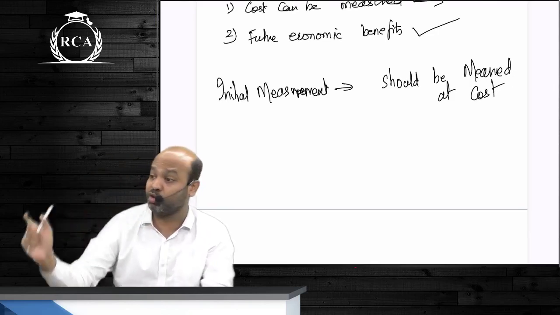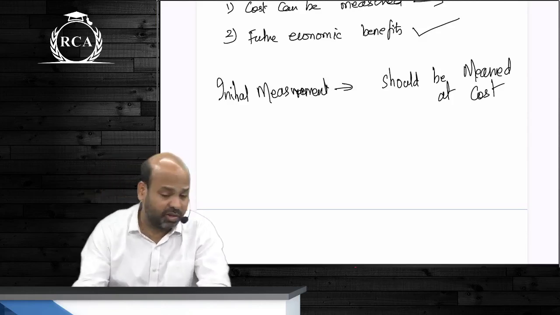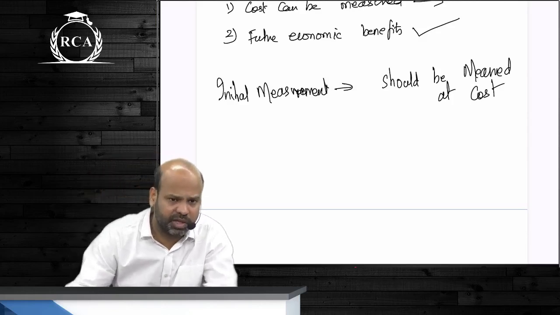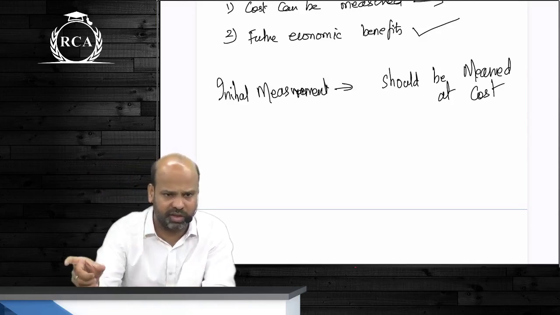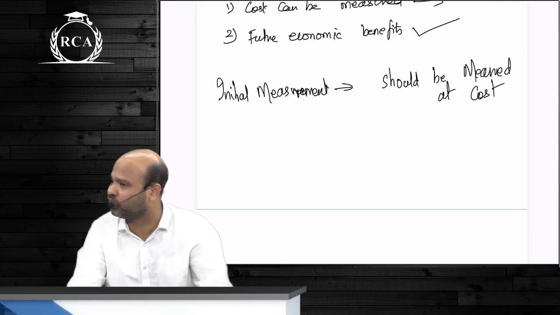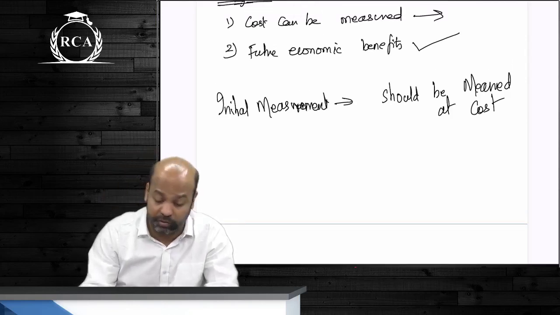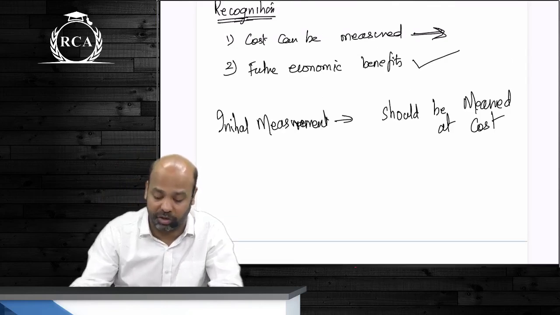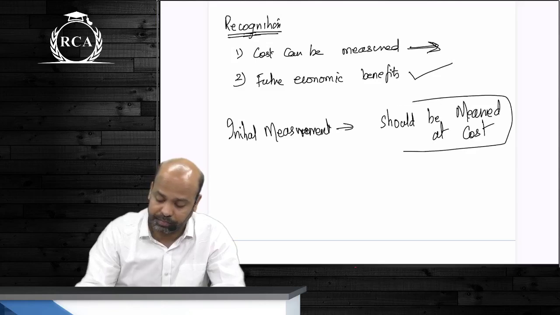You're always supposed to measure everything initially at cost. This is directly based on the cost concept that you have learned in foundation, historical cost. Whatever amount you are spending on that resource is the amount at which you should be disclosing an asset. If you're not able to measure the cost of the asset at all, will you be able to disclose that in your books of accounts?